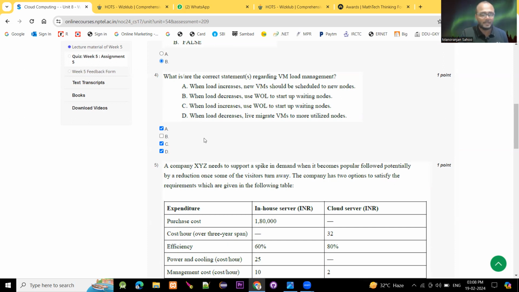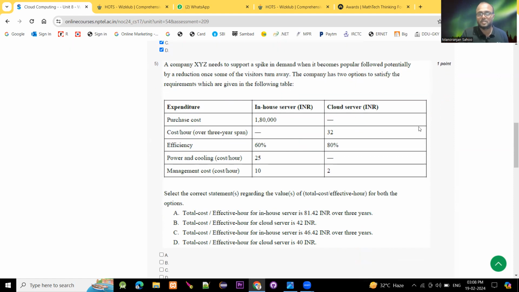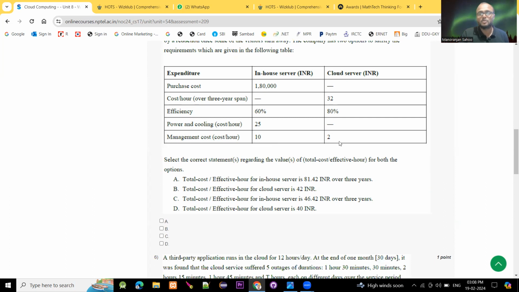Moving to question number 5. A company XYZ needs to support a spike in demand when it becomes popular, followed potentially by a reduction once some of the visitors turn away. The company has 2 options to satisfy the requirements, which are given in the following tables. Purchase cost, cost per hour and efficiency are given for both the in-house server and the cloud server, in INR. Power and cooling cost is given, and management cost is 10 for the in-house server and 2 for the cloud server. Out of the four options, which two are correct? We have to solve the problem.